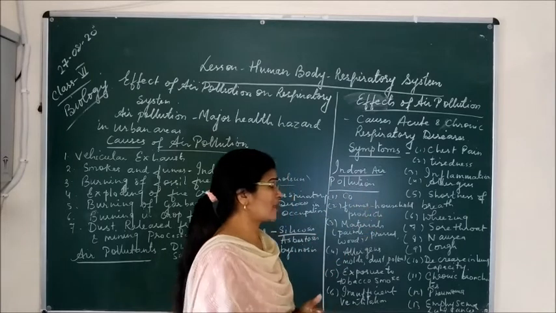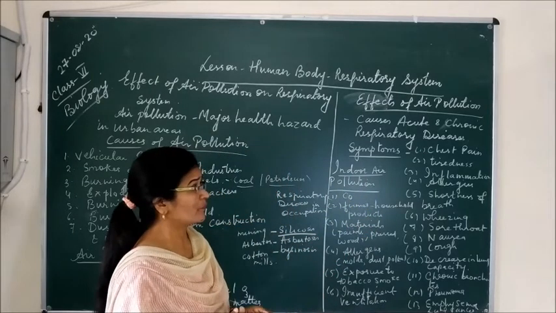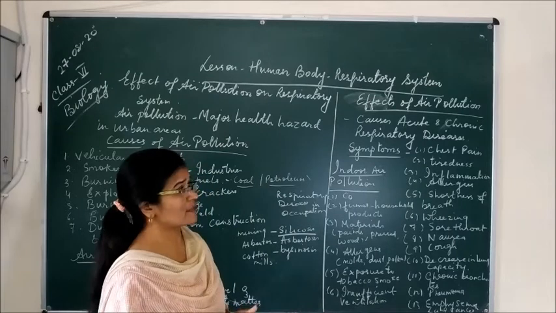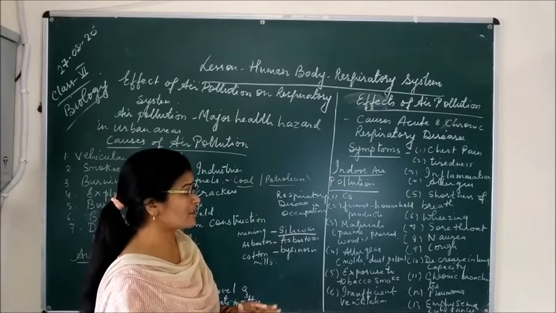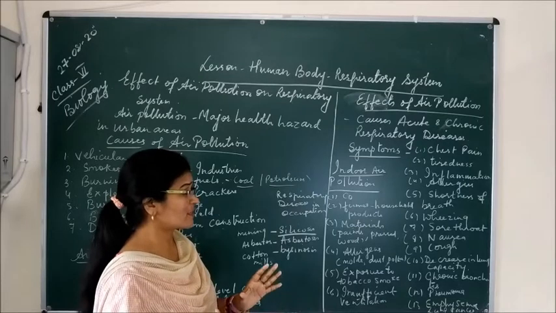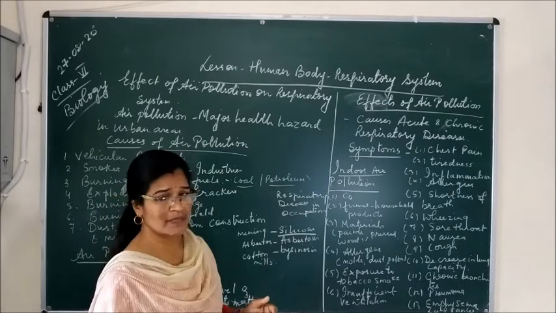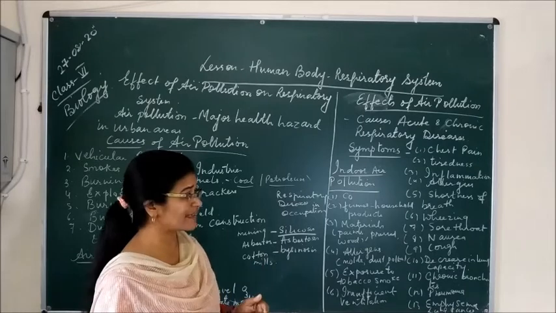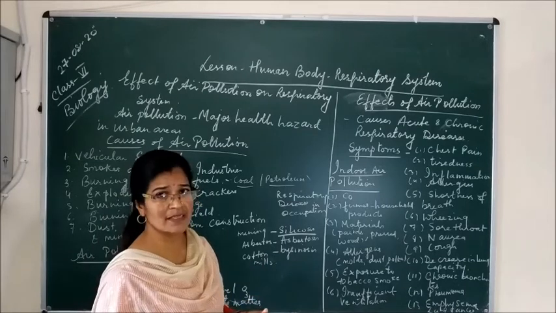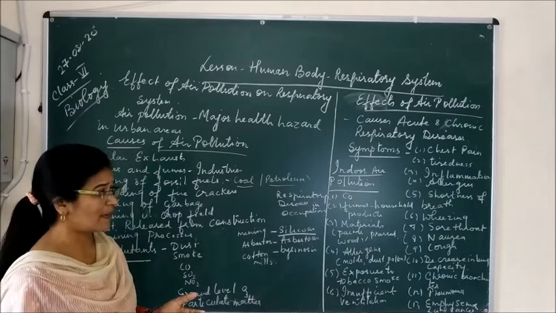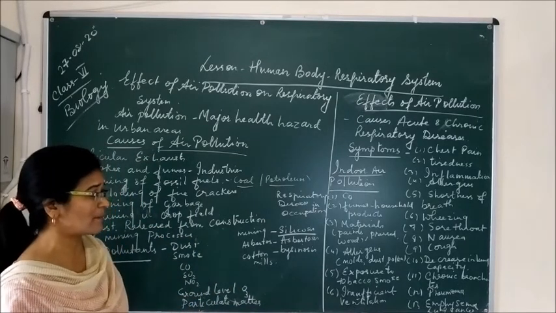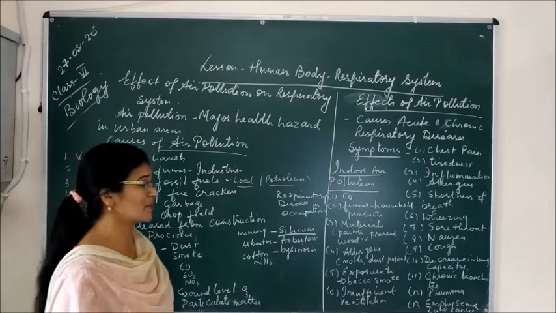So sometimes what happens whenever we suffer from chronic respiratory disease, over a long period of time, our lung capacity decreases. Means the lung is not able to respire properly, not able to help in the respiration or breathing purpose.